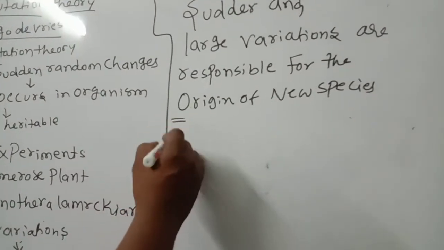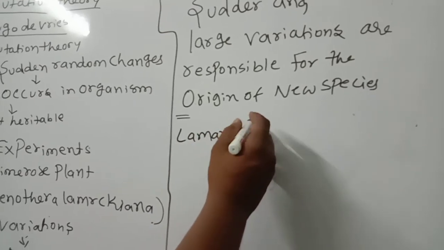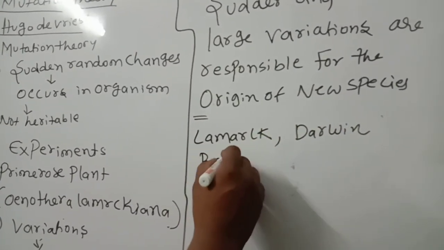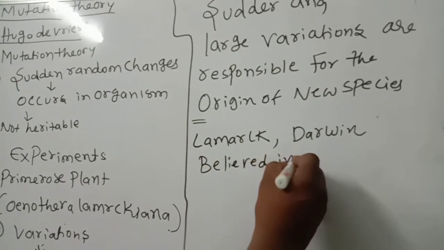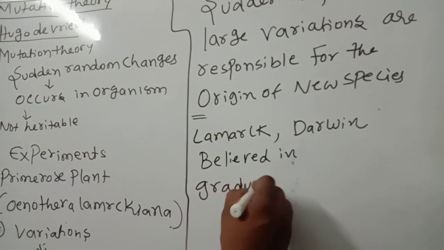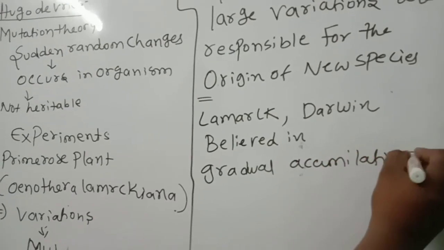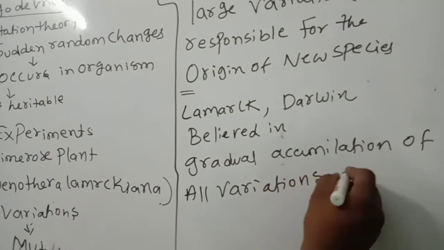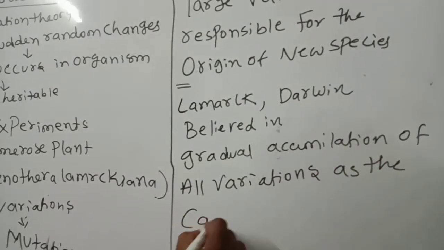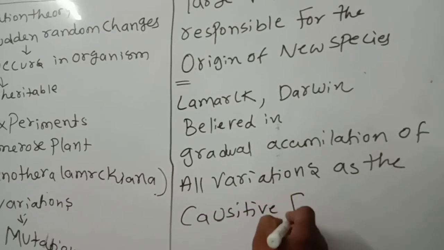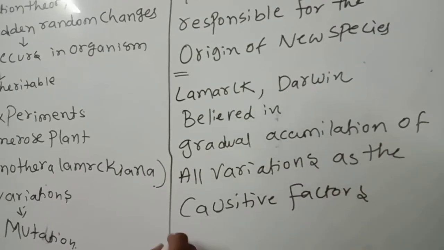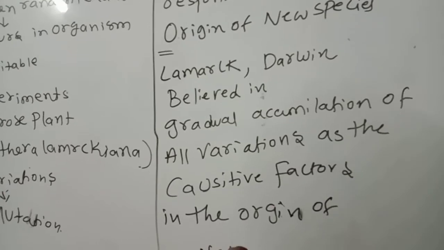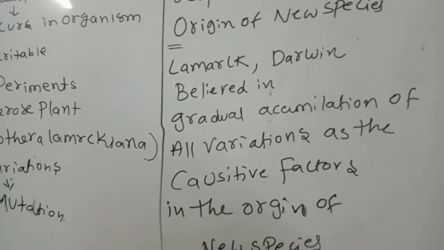Next, Lamarck and Darwin. What did Lamarck and Darwin believe in? The gradual accumulation of all variations as the causative factors in the origin of new species. Like that, Lamarck and Darwin said about that.